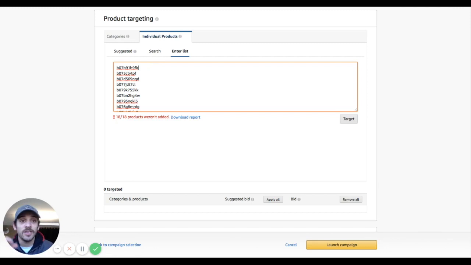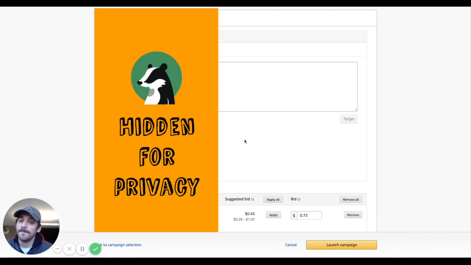I personally used convertcase.net. All you do there is input your list, and let me type that out for you guys. Convertcase.net, like that. All you do is you copy paste your list onto ConvertCase, and then they will generate a capitalized list for you out of that. So let's go ahead and try that with the new capitalized list that they pumped out for us. Here's our new capitalized list of ASINs. We'll hit target. Good to go.